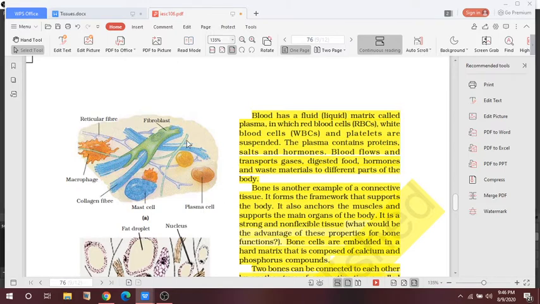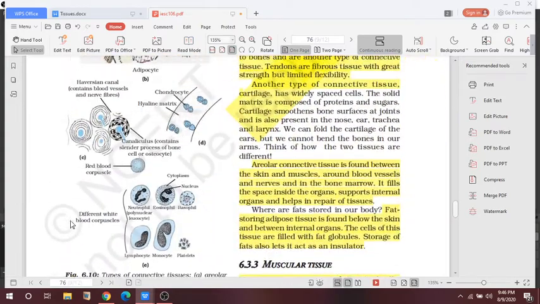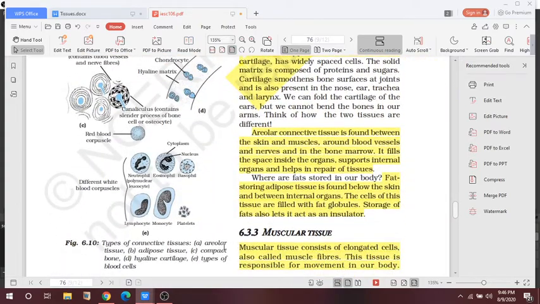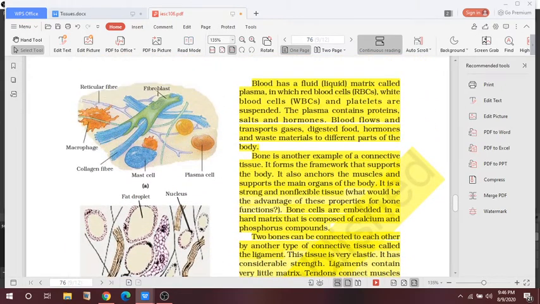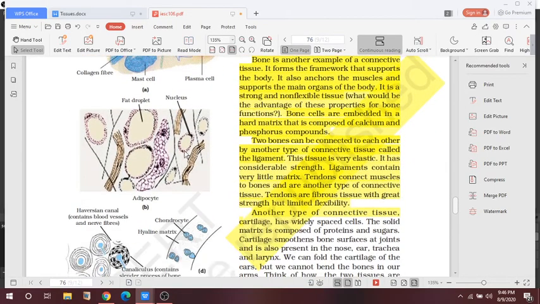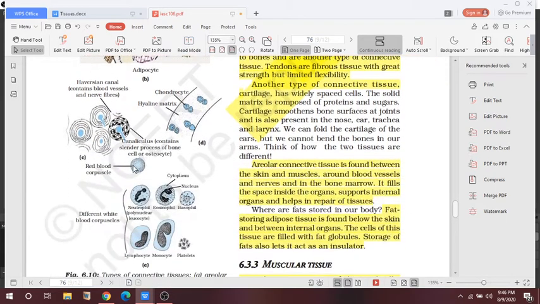So here you can see the connective tissues: areolar tissue, adipose tissue, compact tissue, hyaline tissue and the types of blood. This is areolar tissue, this is an adipocyte that is present in the adipose tissue.